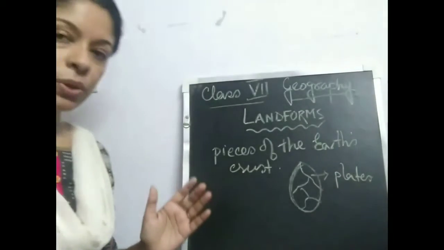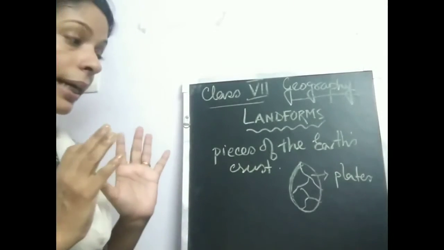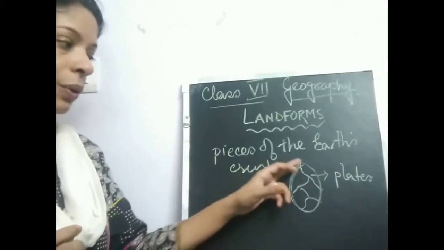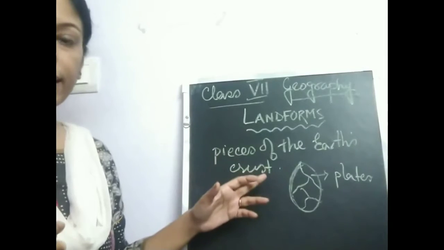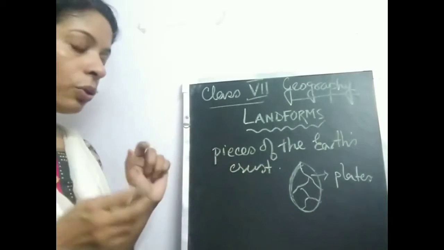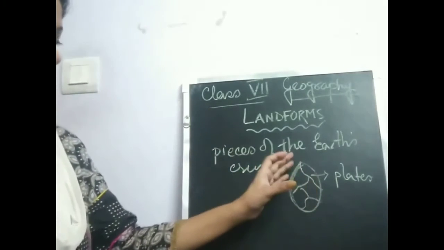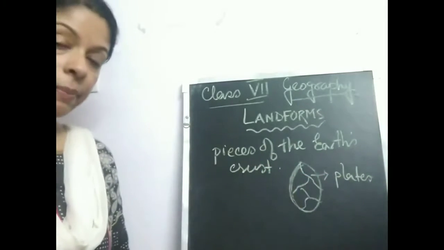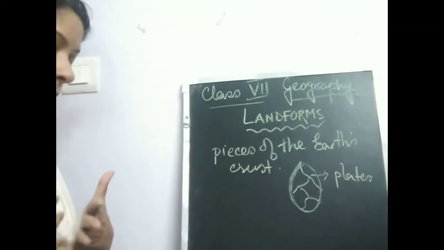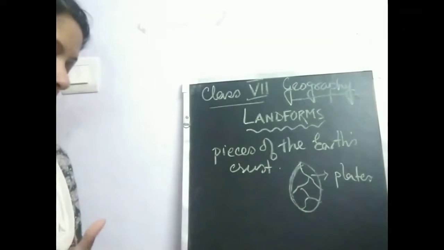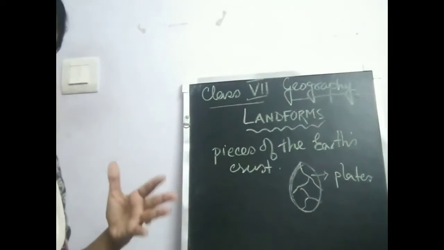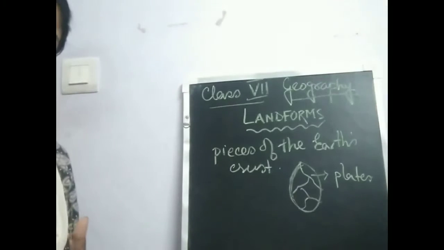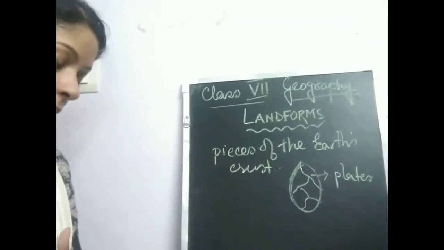If we look at the outer shell of the earth, it is like a cracked eggshell. You have seen an eggshell. If it is cracked, the earth's outer shell looks like that. According to the cracks, the earth is divided, and these pieces of land are called the plates. These plates are very large blocks of land, and they are forming the ocean beds, and they are also forming the lands.